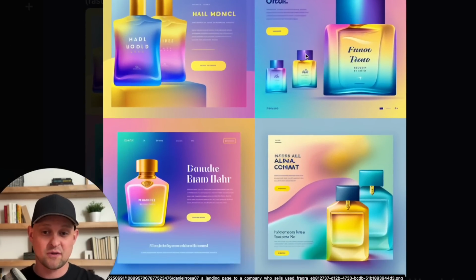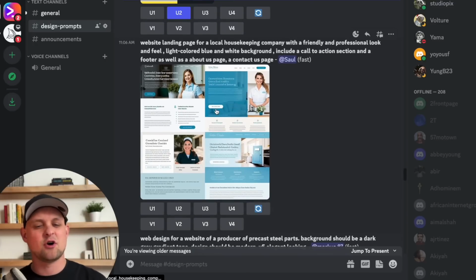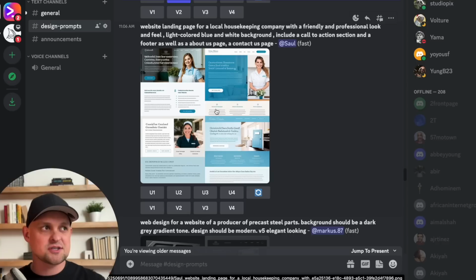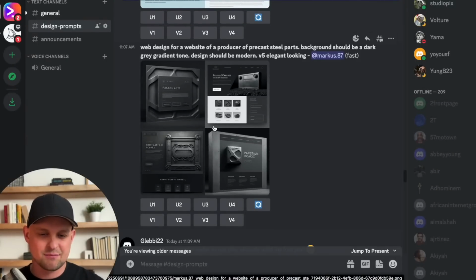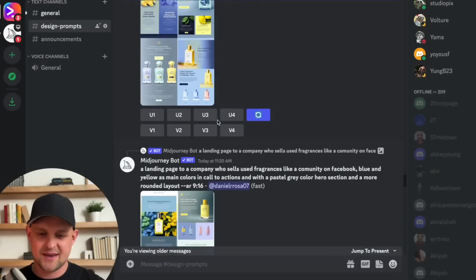Okay, so this was another one that I loved. The colors on this are just so cool. I really like this. The other thing that I like is you can find a lot of standard, almost old-fashioned website designs, and then you can just change your prompt and change the wording for different styles, or you can add modern or popular words that will make AI go about this in a completely different way. And then you can get these more detailed, newer age designs, right? So, man, I love these.